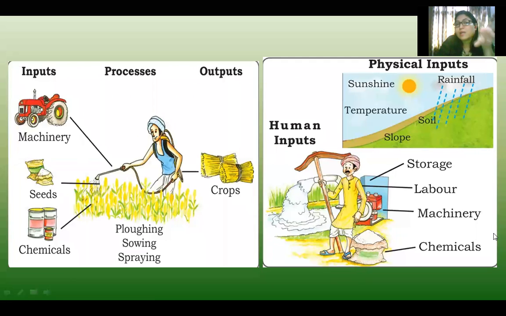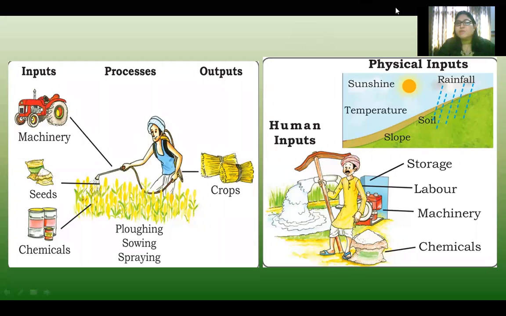Because any type of crop requires certain physical inputs; for example, kharif crops need more soil water and a certain temperature. Not all types of crops require the same temperature and soil. That's why there is a distribution of different crops around the world, depending on what type of soil and temperature each requires. So these are the physical inputs.